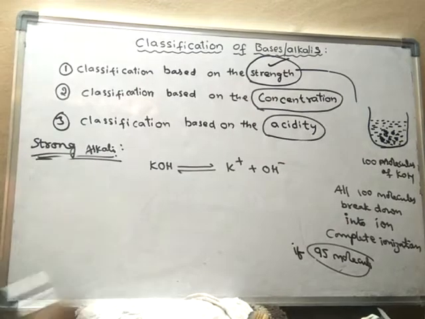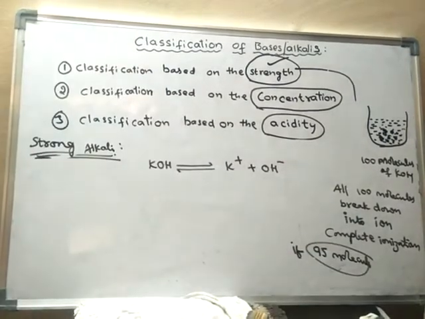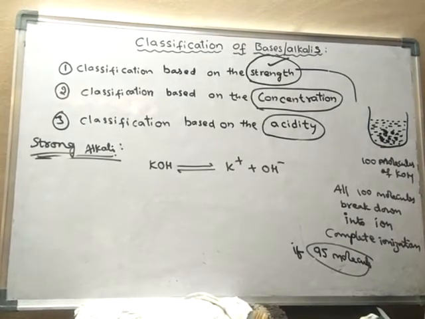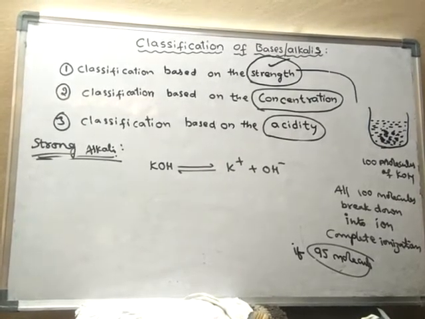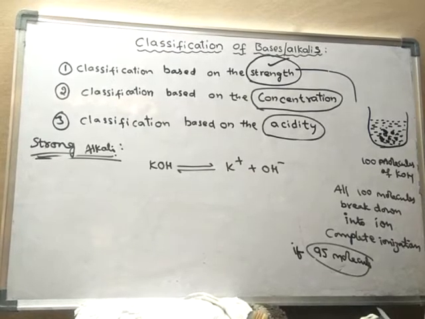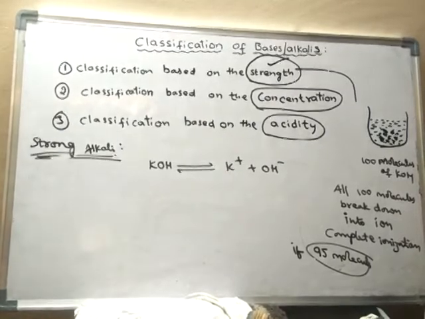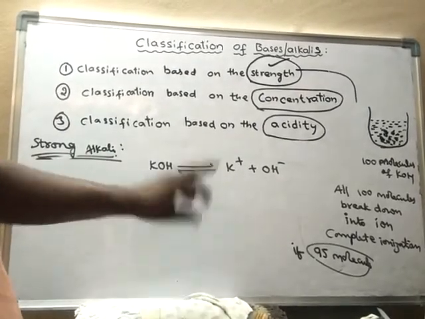In most cases, 100 out of 100 molecules may not undergo ionization. Very few molecules remain in the solution without being ionized. Only in very few cases do all 100 molecules undergo ionization. That is why in general we use the double arrow.